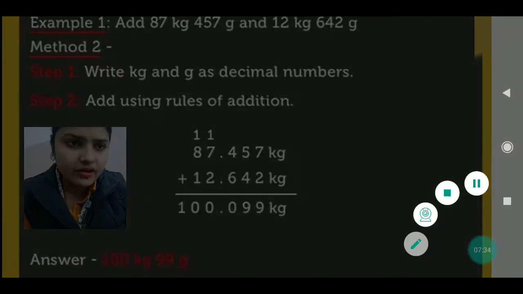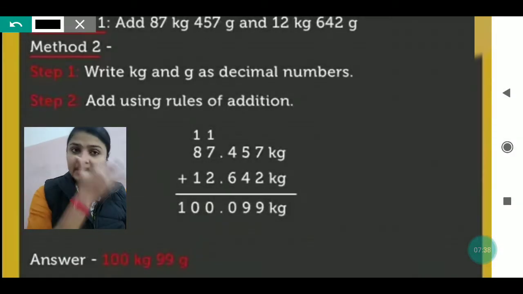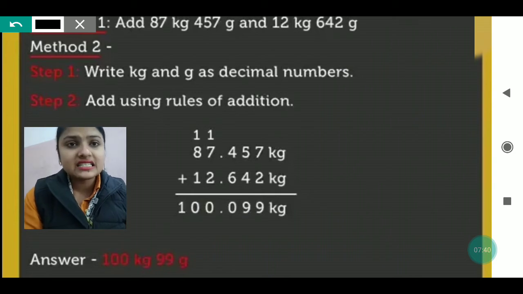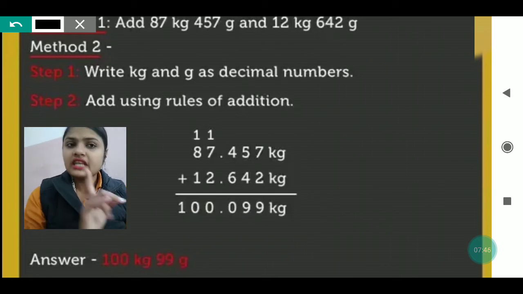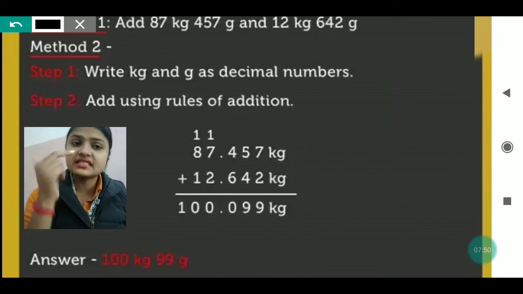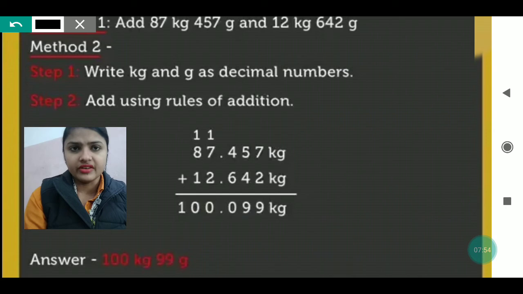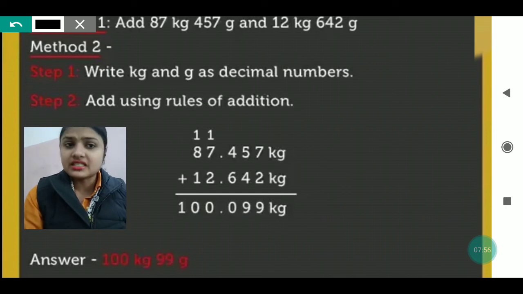The same kind of question, one more example I have, is also addition. You have to add 87 kg 457 gram and 12 kg 642 gram. First step is written every time, and see what method 2 is. This is the same kind of question, and the second method is given: write kg and gram as decimal. How will you write kg and gram as decimal?